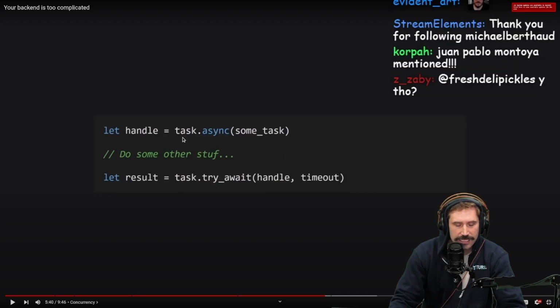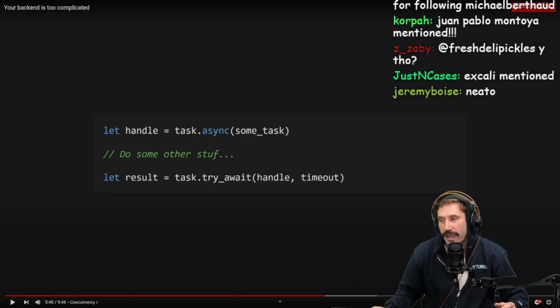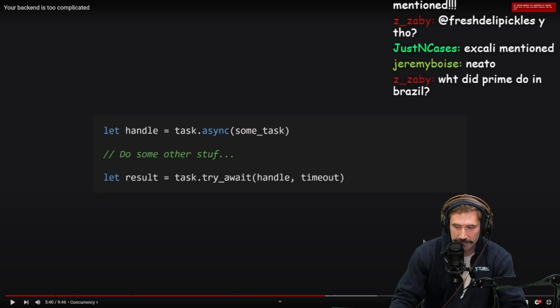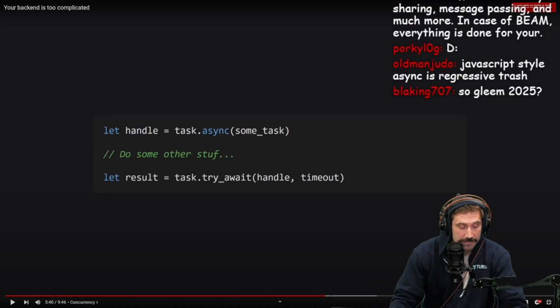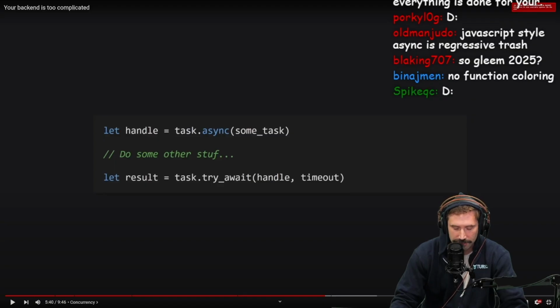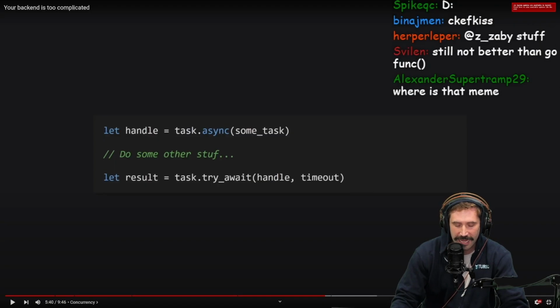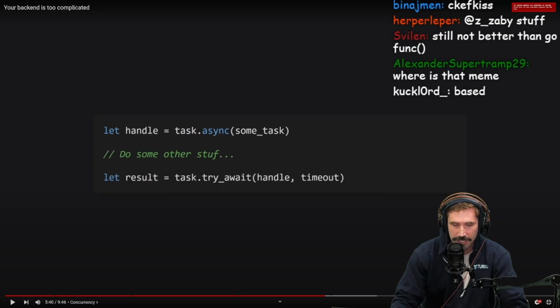I like that. I do like not having colored functions, because, F your colored functions. Go does a really great job of this. I just hate function coloring. It's one of the reasons why I've largely stepped away from Rust: I hate lifetime coloring. It has struct colors and function colors, and that can be just such a pain in the ass.